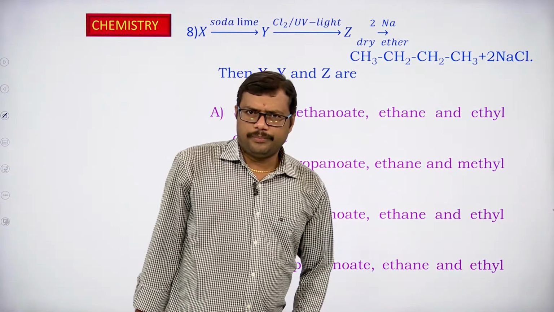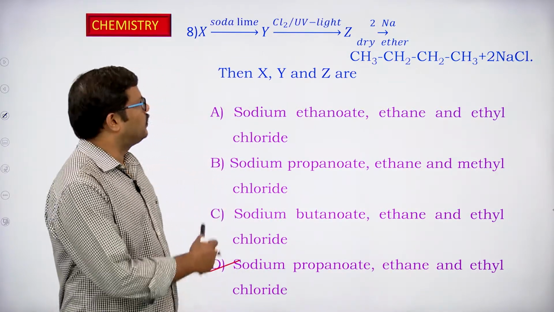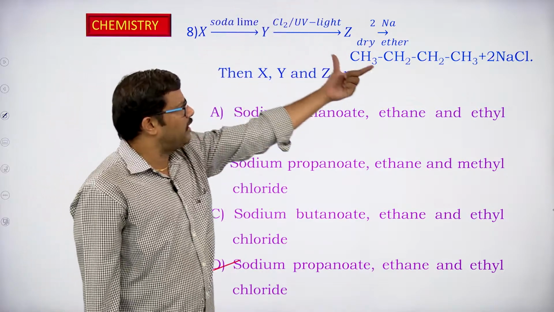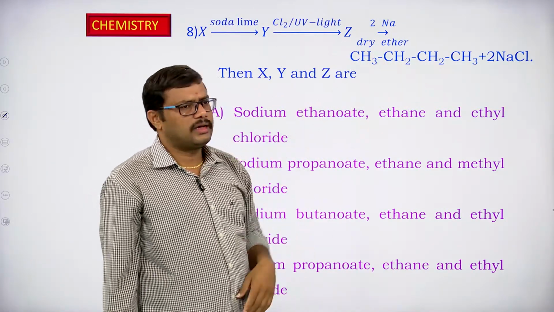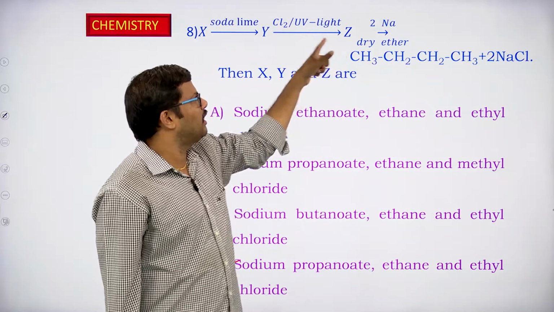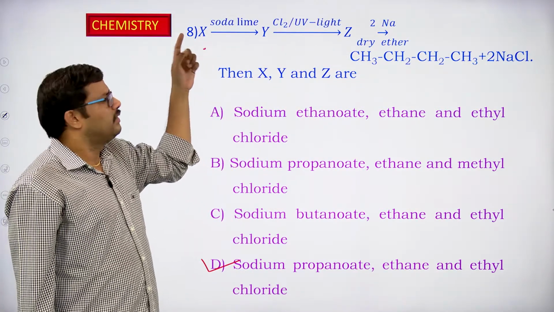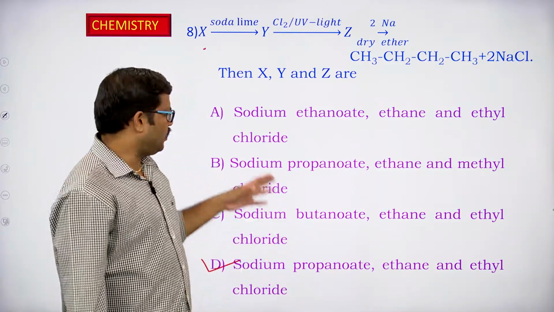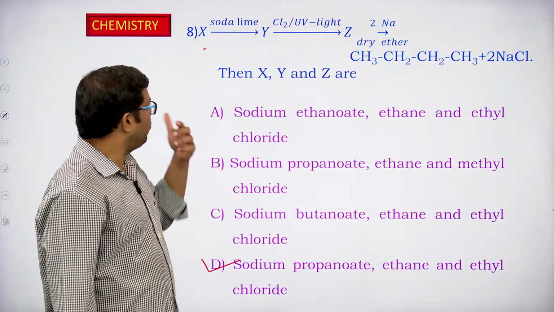I think you have got a clear idea how to handle this one. First of all, you divide the product molecule into 2 halves to get the corresponding alkyl halide. The alkyl halide is obtained from the alkane, and the alkane is obtained from the corresponding sodium salt of a carboxylic acid. Okay, students, I think you got a clear idea about this particular question, right?